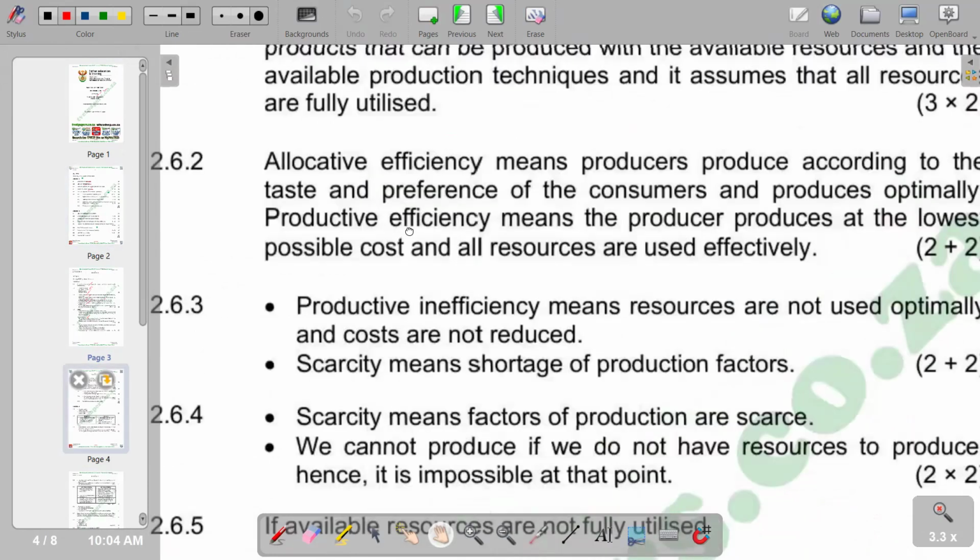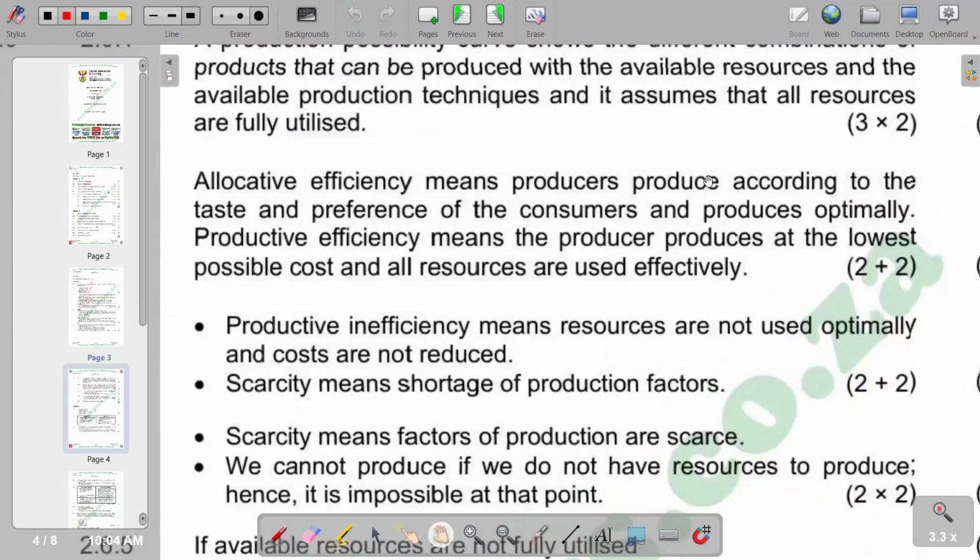Then, of course, we also have the next terms, allocative efficiency and productive efficiency. Allocative efficiency basically means producers produce according to the taste and preference of consumers. It produces optimally. Productive efficiency means the producer produces at the lowest possible cost and all resources are used effectively.